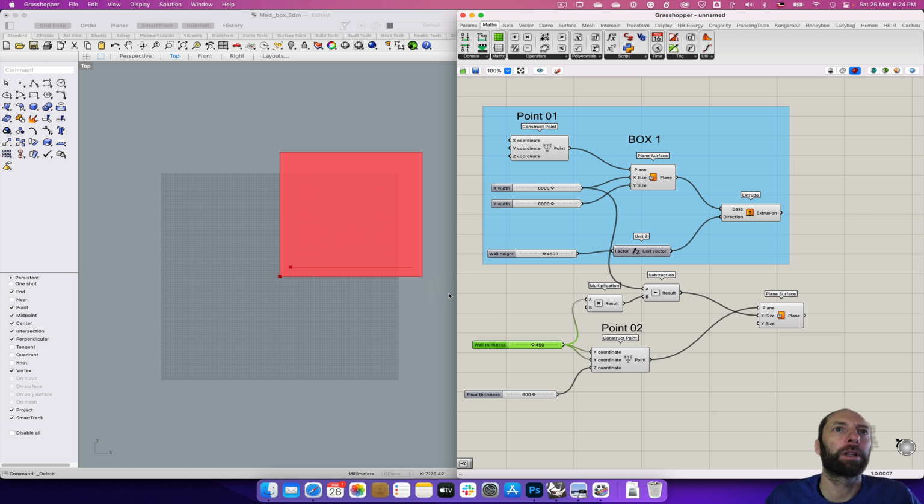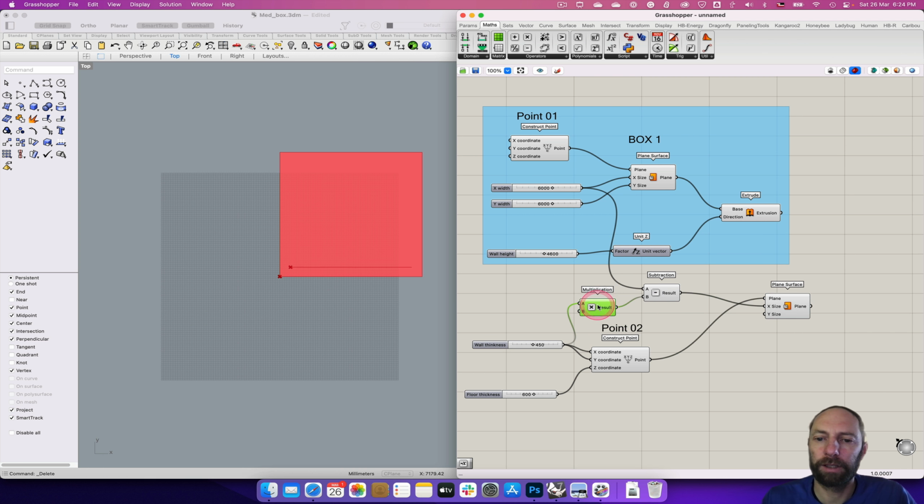So basically we need to do something similar to get the Y direction. So we've already multiplied the wall thickness, so we don't need to do that. We just need this other subtraction. So come up here, subtraction, and then we just pull the Y from that one, Y width, down to A, and we subtract that, and then we've got the Y there. So now you can see we've got the base into that shape.